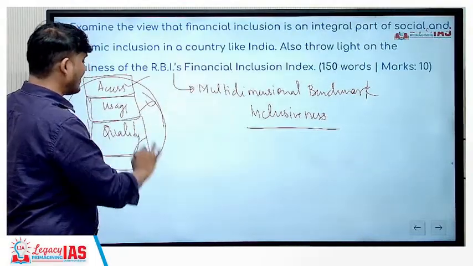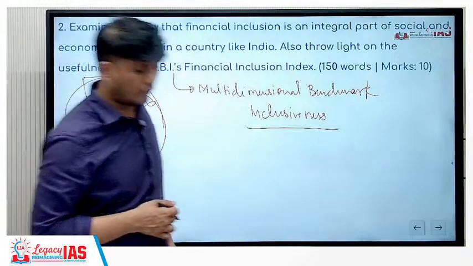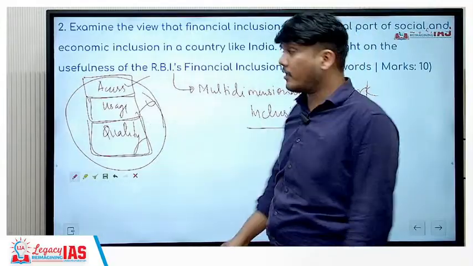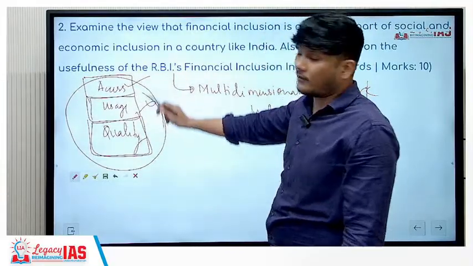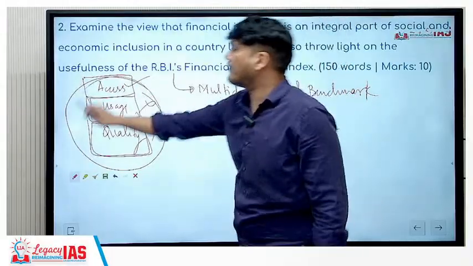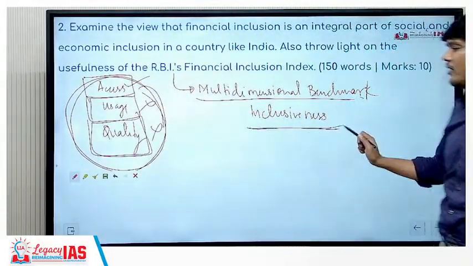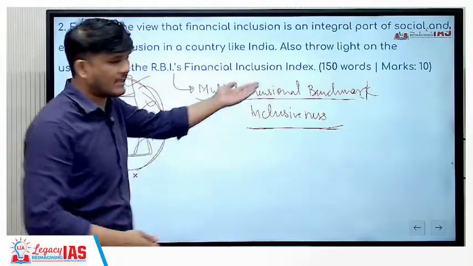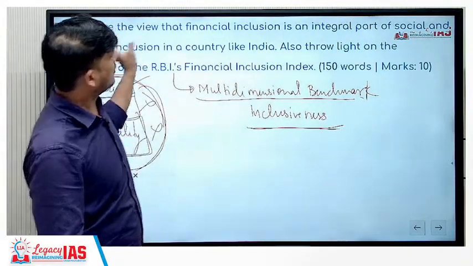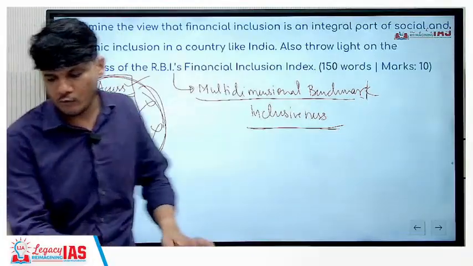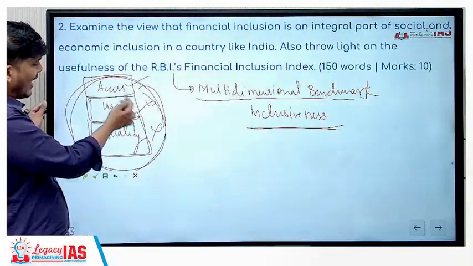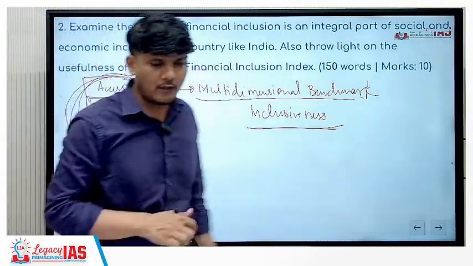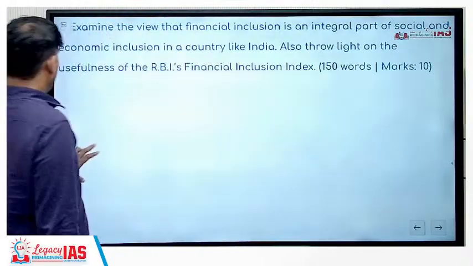What is the quality? As in the efficiency of use. How easily you can use it, how cost efficiently you can use it, are you being required to pay more charges to use it? That is also important, because access might be there, but if the cost is very high, you may still not use it. So it is a composite number which gives us a multi-dimensional benchmark of inclusiveness within the country, using which the government can try to increase inclusiveness and improve our growth as well. This is what you are going to write over here. In prelims they had asked this, so even if you simply remember this, you can answer what importance it holds. Okay, let's move on to the next one.